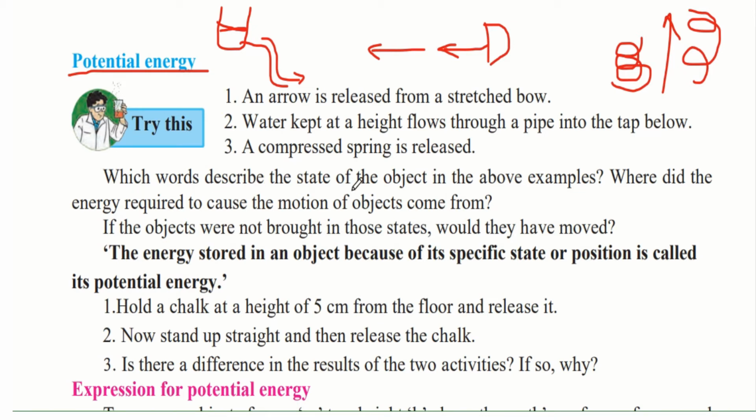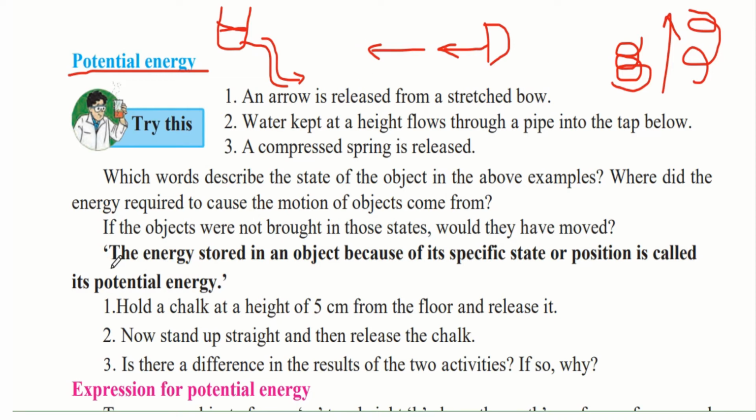Which words describe the state of the object in the above example? Where did the energy required to cause the motion of the objects come from? So, there would have been some energy that would have been transferred into the arrow when the string was pulled. Also, some energy must have caused this water to flow down the pipe and come out of the tap. And some energy would have been used to expand this compressed spring. If the objects were not brought in those states, would they have moved? So, if this string would not have been pulled, do you think the arrow would have been released?